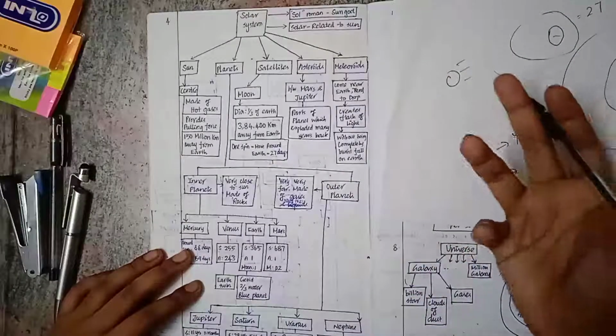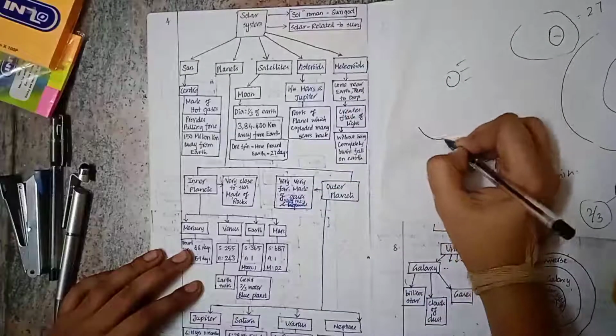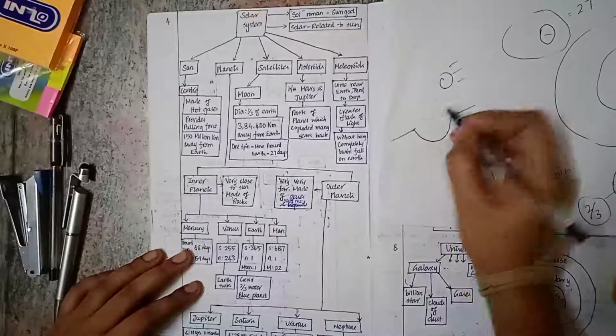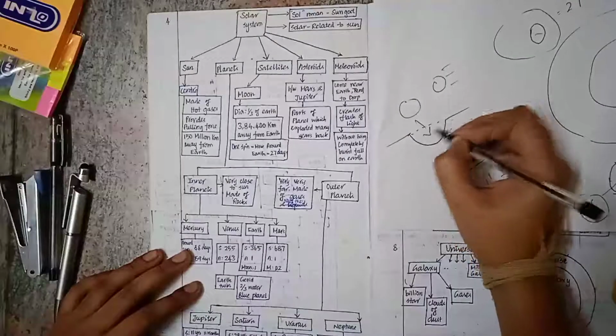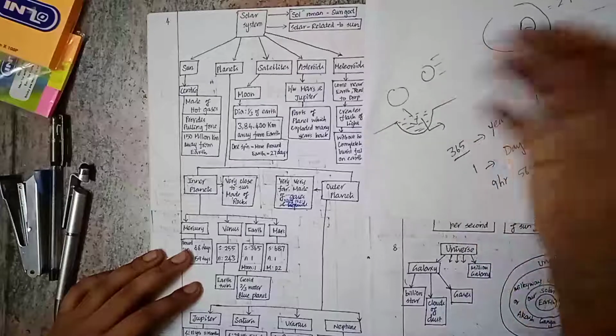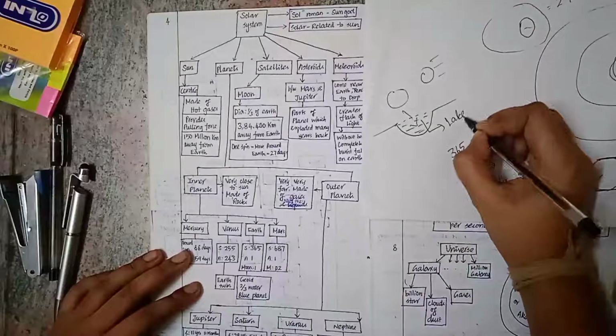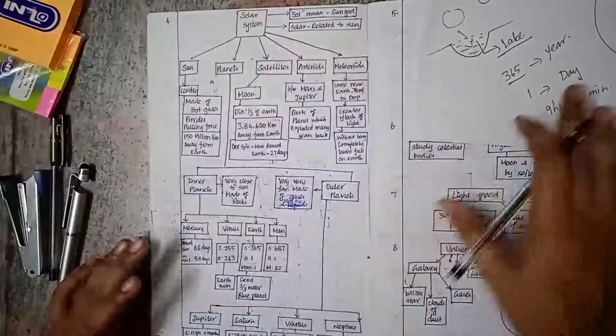Without being completely burnt, they also fall on the Earth, and they fall on a lake and sometimes create a hollow structure. In the meantime that hollow structure will be filled with water, and it will be called a meteoroid lake. Some lakes are formed by the falling of meteoroids. So these are the things relating to the solar system.